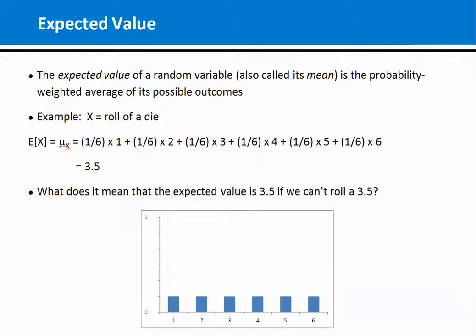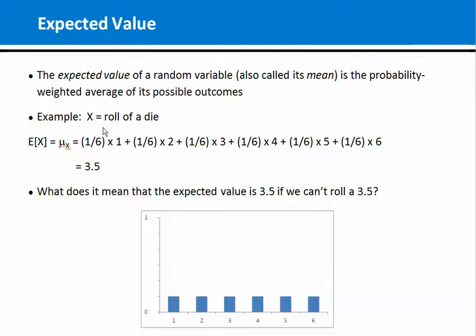In this video, we're going to continue our discussion from part one of this three-part series to discuss the concept of expected value. An expected value of a distribution or a random variable is just the mean. In fact, that's another name, the mean of the distribution. The key difference between a mean here and the sample mean we calculate from data is that the expected value is a probability-weighted average of the possible outcomes. We should think of this as the mean of a population or a probability distribution, as opposed to the mean of data.